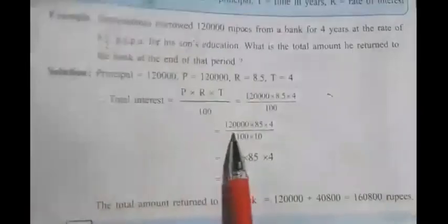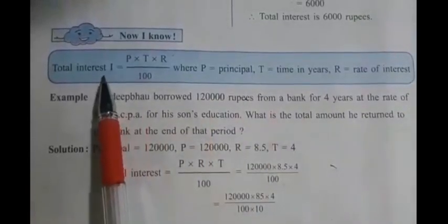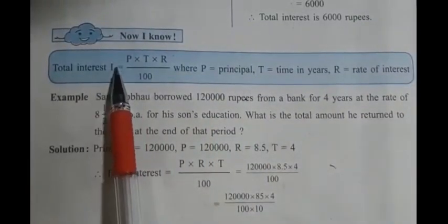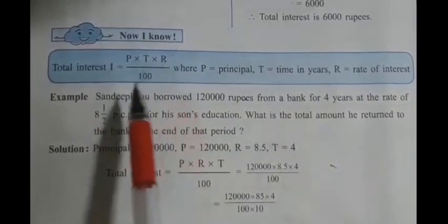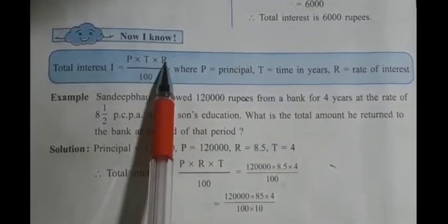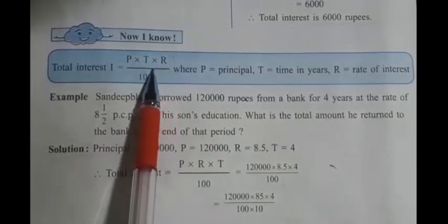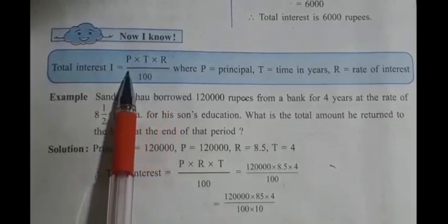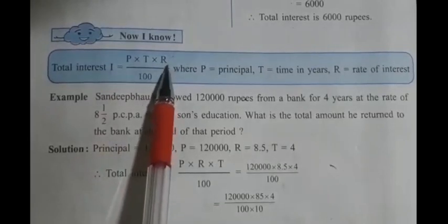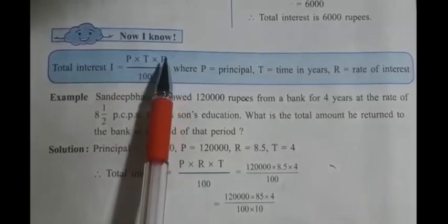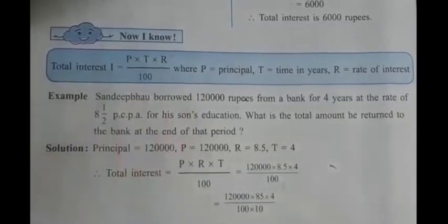Okay children, so we are going to use two formulas in this lesson. They are total interest I is equal to P into T into R upon 100. In this formula we should know 4 things: interest, principal, time and rate. Once again I am telling you, we have 4 values. If any 3 of these values are given, then we can find the 4th one. So based on this formula, we are having the sums.